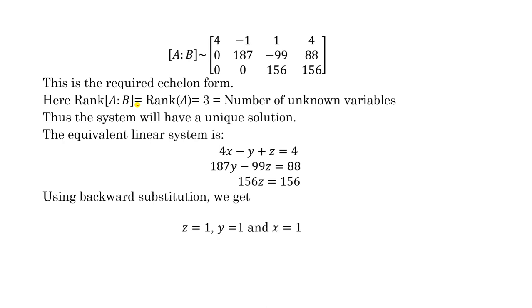It means rank of AB equal to rank of A equal to 3, and this equals the number of unknown variables. So the system has a unique solution. Now we have this reduced matrix, so you can write the equivalent system of equations: 4x minus y plus z is equal to 4. Similarly 187y minus 99z equal to 88, and finally 156z equal to 156. Using backward substitution, first calculate z, then substitute the value of z here, then substitute y and z here, get x. You will get this solution, and this is the unique solution.